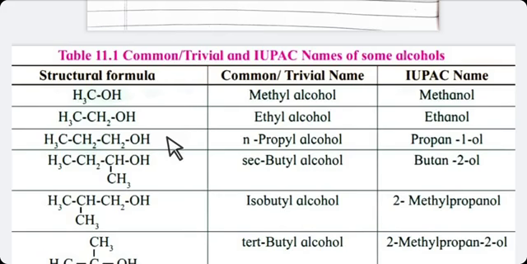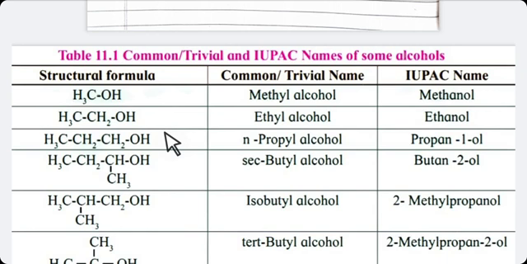Now the next one has more than two carbon atoms but has the longest chain, no branch. So you have to write N at the start of the name, small n, meaning normal, no branch.